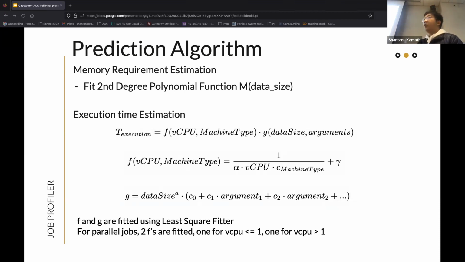And g is the amount of workload from running that code on that data with that data size, and also all the hyperparameters and arguments passed to the code. Both f and g are fitted using least squares right now, and essentially we're using different fitting strategies based on the job type.